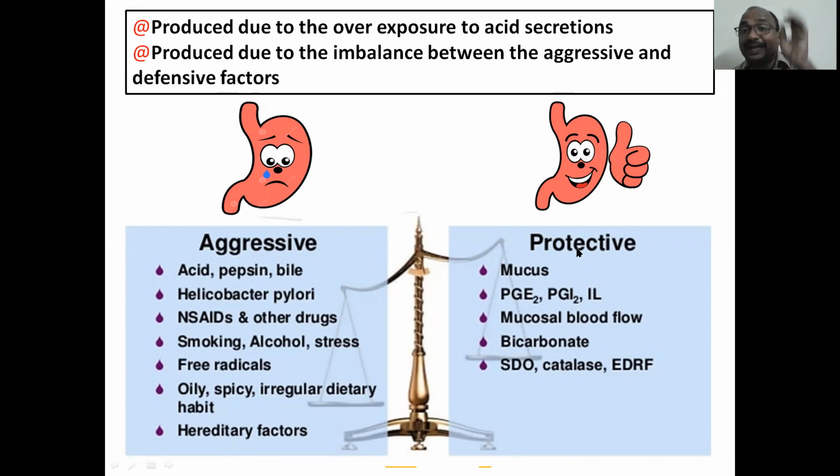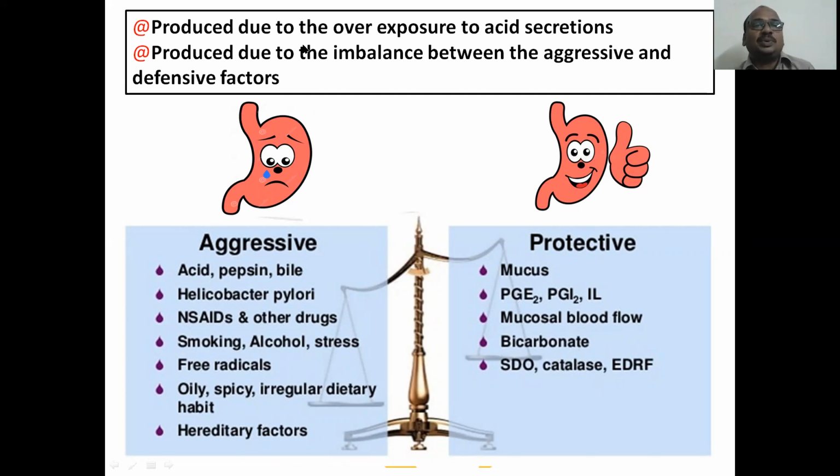And these are the protective factors: mucus, PGE2, prostaglandin series E, interleukins, mucosal blood flow, and bicarbonates, all friendly to the stomach, along with SOD, catalase, and EDRF. I will tell you later.